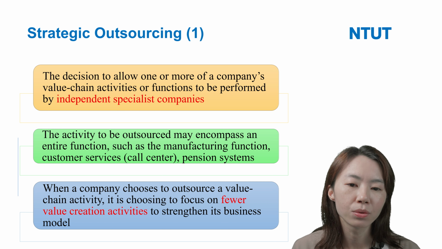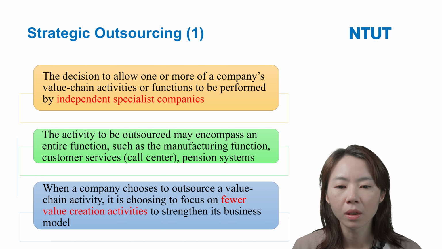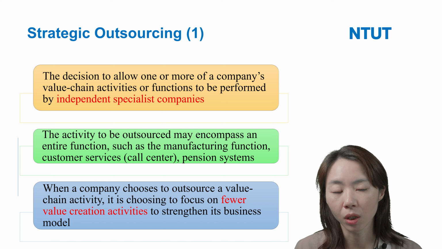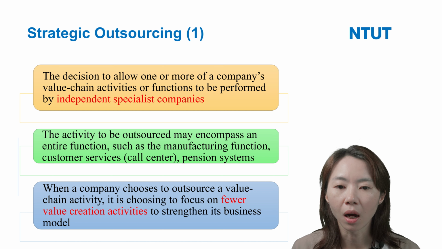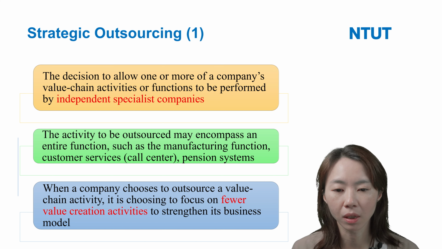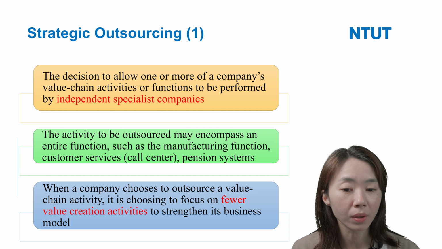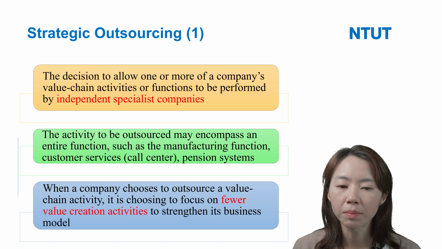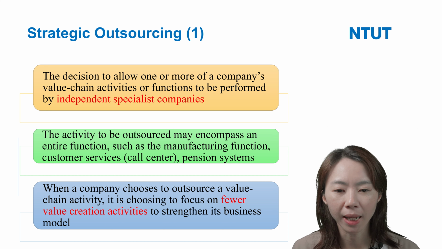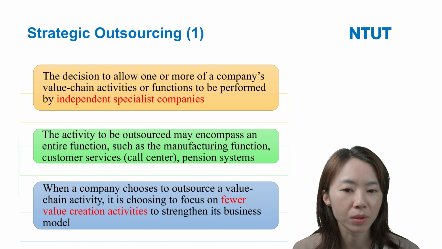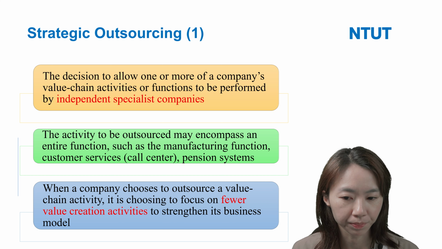You can also find that many companies move their call centers to other countries, a lot of them to China or other southeastern countries. And some firms will also outsource their patent systems to independent specialist companies.